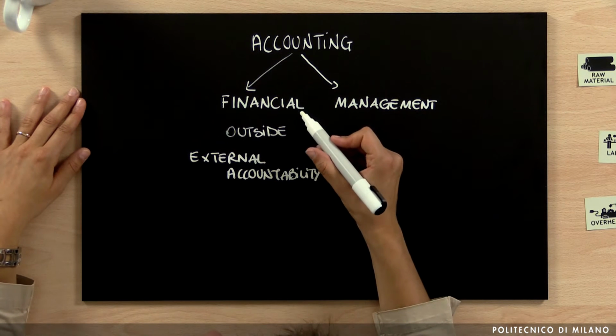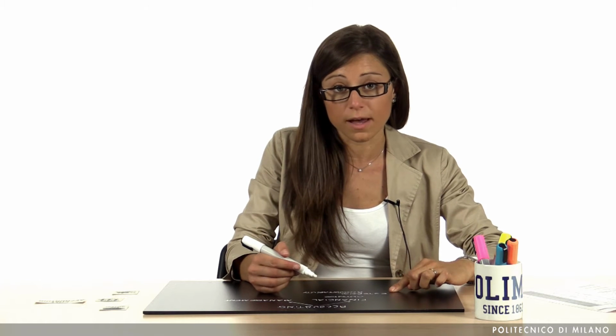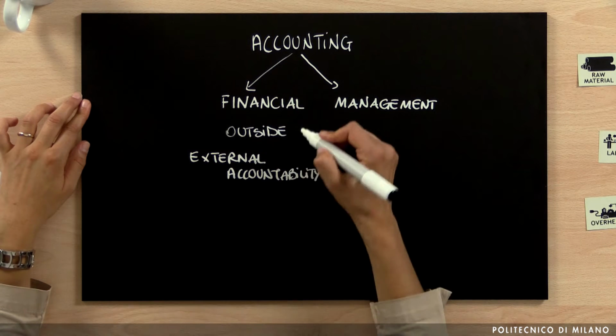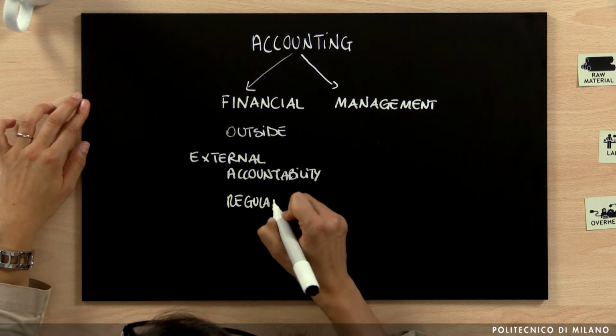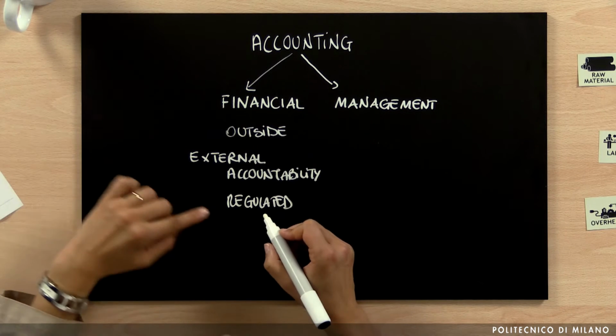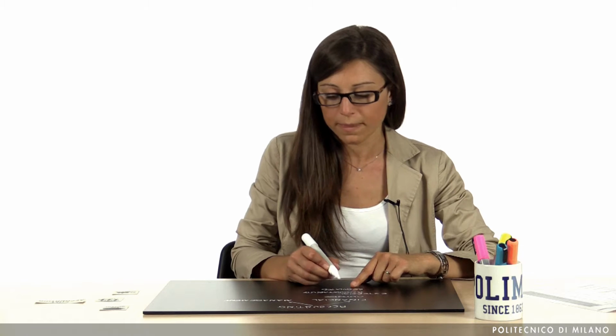Moreover, if we have financial accounting, the definition of reports that are provided to people outside needs to follow very specific rules. And so we can say that financial accounting is a regulated area of accounting. So we need to follow very precise accounting policies and rules.